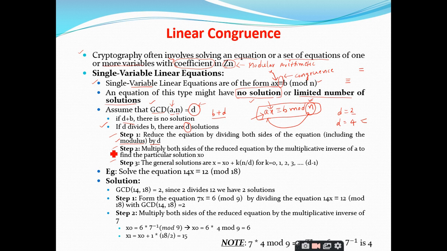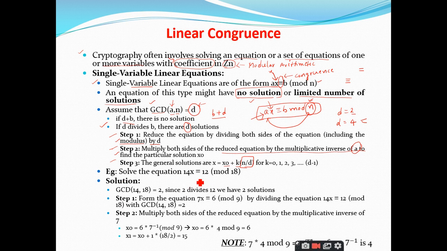After that, multiply both sides of the reduced equation by the multiplicative inverse of a to find the particular solution x naught. And after that, the general solution of x is given by x naught plus k times n by d, where k ranges from 0 up to d minus 1, right? We will see it with an example, then it will be very clear, right?